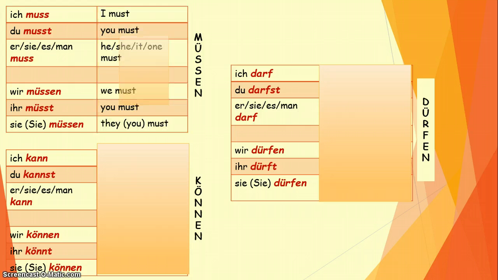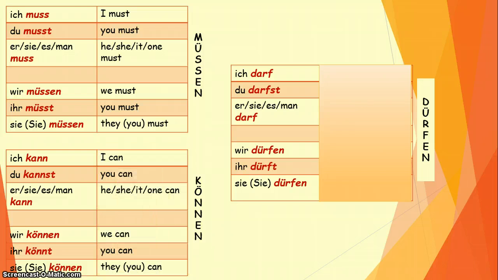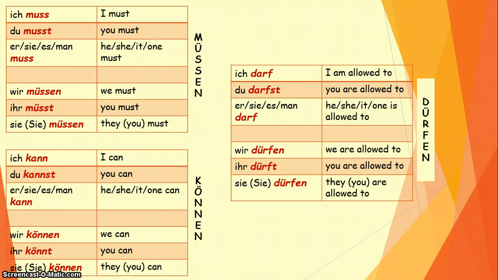Okay, so müssen means to have to. So ich muss means I must. Können means to be able to. Ich kann means I can or I am able to. And dürfen, to be allowed to. Ich darf means I am allowed to.